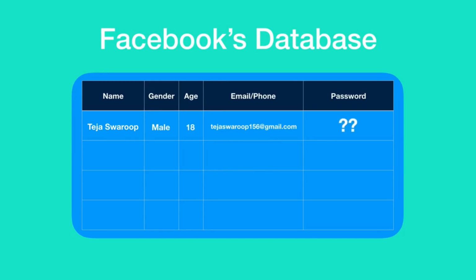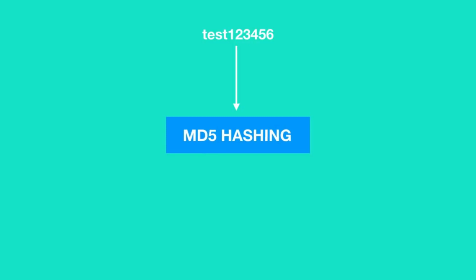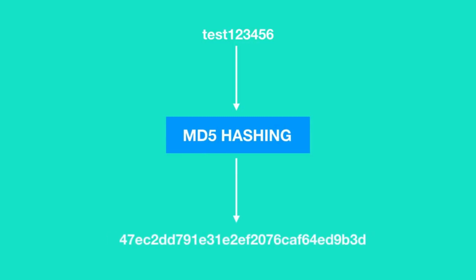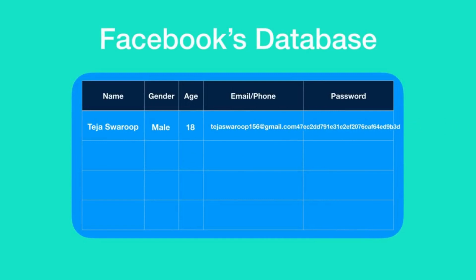As I told you, a password will never be saved as plain text in a website's database. So this password is given as input to a hashing algorithm, and the output given by this hashing algorithm is the encrypted form of the password, which appears to be random but is not. This hashed password is saved in Facebook's database but not the plain text, which means the password which you entered will never be saved on Facebook's database as plain text. Instead, only its encrypted, or in other words, the hashed password is saved in Facebook's database.